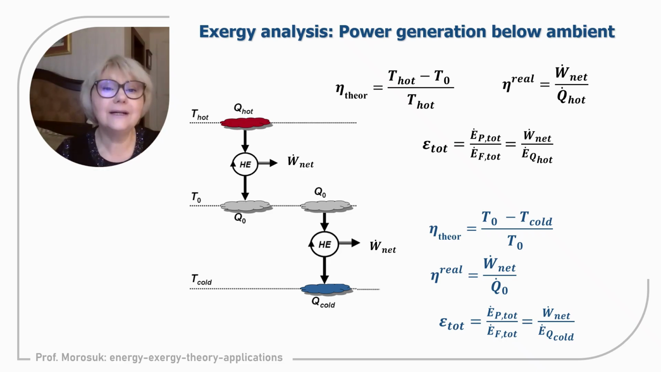Therefore, for a heat engine that operates entirely below the environmental temperature, the fuel of this system from the exergetic point of view will not be the higher temperature source, it will be the lower temperature source. And I will repeat, the exergetic efficiency for such a system will be W net produced by the system divided by the exergy of the cold source. We should keep this equation in mind, because now we will proceed with the evaluation of similar systems.